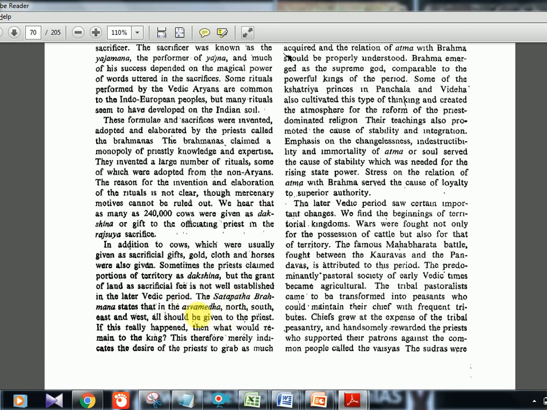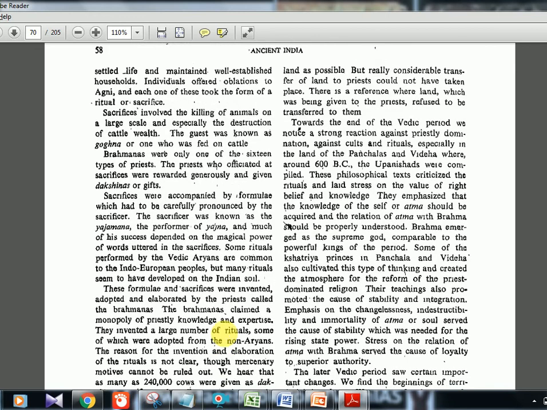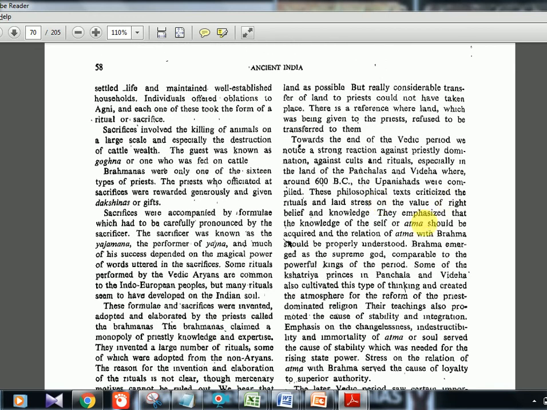So they are telling about the Ashwamedha, in which a horse was let loose. In the Satapatha Brahmana they say the entire land, north, south, east, west, wherever the horse runs, everything is for the Brahmanas. Then they say, what is left for the king? So this kind of exaggeration. The Satapatha Brahmana tells that priests wanted everything. They wanted to grab as much land as they wanted. That is mentioned in the Satapatha Brahmana.